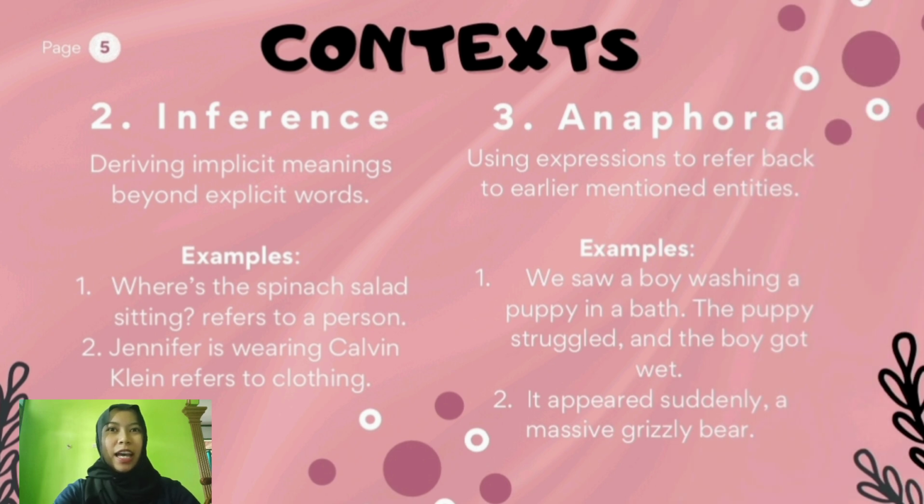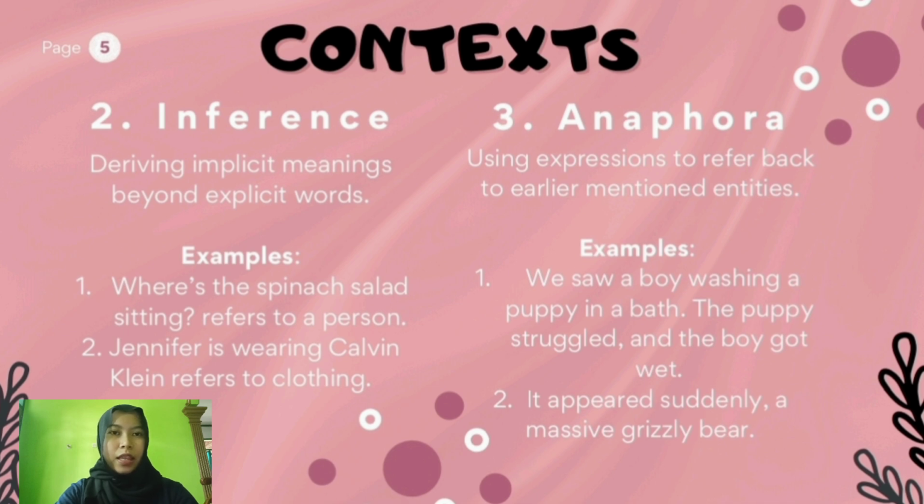Next is inference. Inference connects what is said to what is meant, relying on implied meaning. For example, "Where's that spinach salad sitting?" refers to a person, not a dish. "Can I look at your Chomsky?" refers to a book, not the author. "Jennifer is wearing Calvin Klein" refers to clothing, not someone named Calvin. This shows how objects, e.g. salad, can imply people, and names, e.g. Chomsky, can imply things. Successful interpretation depends on recognizing implied connections, like linking Picasso to a painting or Mozart to music.